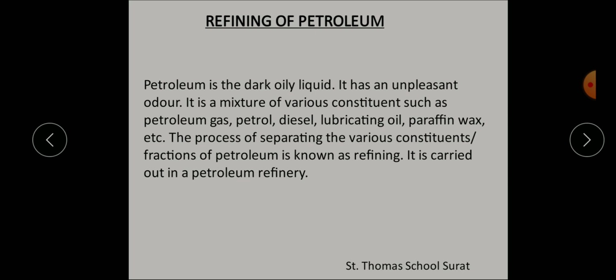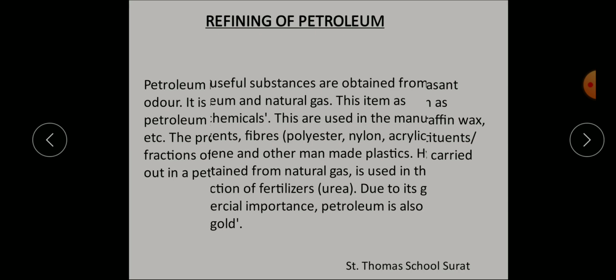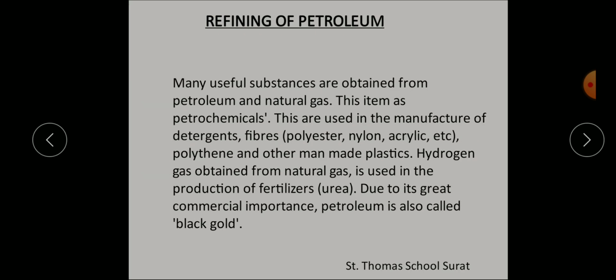So they are carried out in a petroleum refinery. So many useful substances are obtained from this petroleum and natural gas. These items are known as petrochemicals.